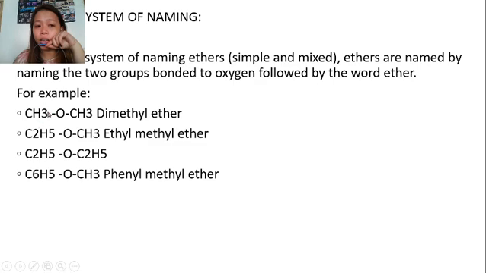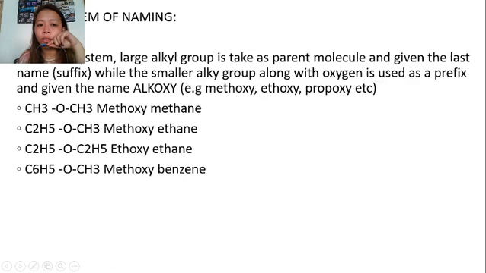The CH3, there are two CH3 attached. Since it is an ether, it is dimethyl ether. Two methyl groups, and then you have the ether. Also, for ethyl methyl ether, you have ethyl, methyl, and then ether. So, those are our examples.